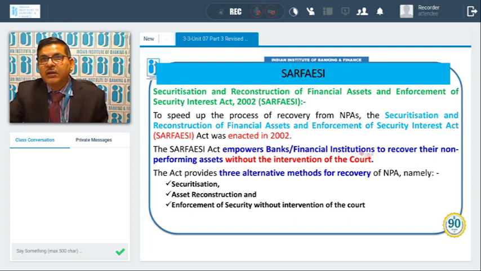So this act was enacted to facilitate early recovery without going for legal action. The act provides 3 alternative methods of recovery of NPA. One is securitization, another is asset reconstruction, third is enforcement of security without intervention of the court. So these methods are available under this.